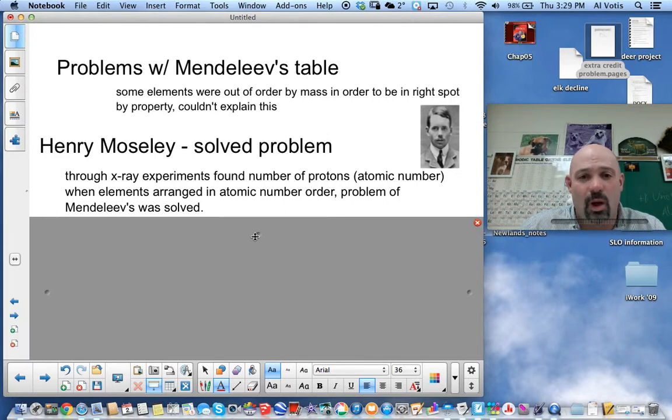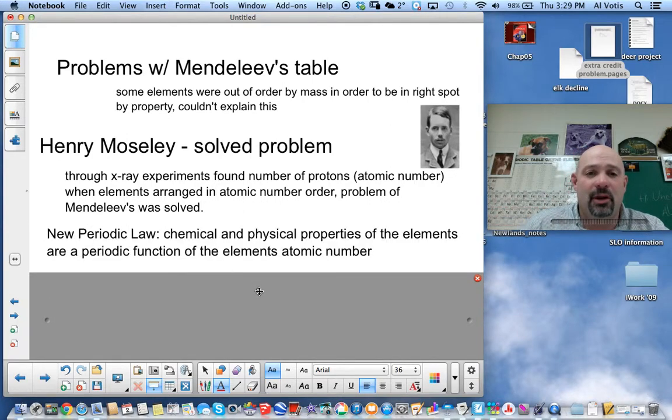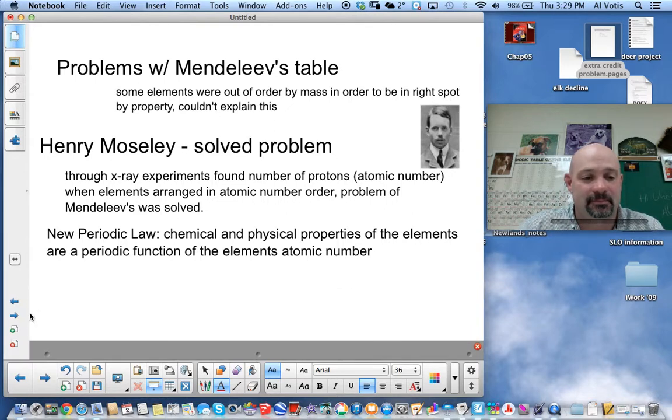We can say this is why the lighter element should be after a heavier element, because it actually has more protons in it, and fewer neutrons. So it's that number of protons that determines the order. And our periodic law then was changed to reflect this fact. The periodic law now says the chemical and physical properties of the elements are a periodic function of the element's atomic number, how many protons there are, not the mass of the elements.